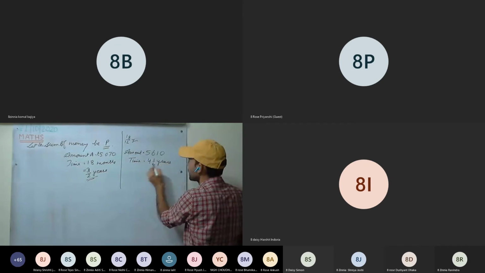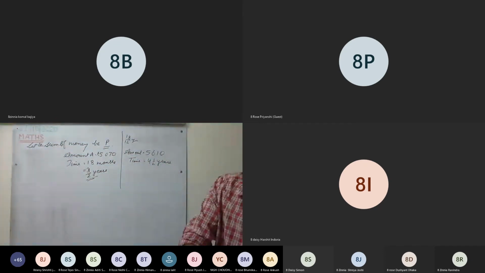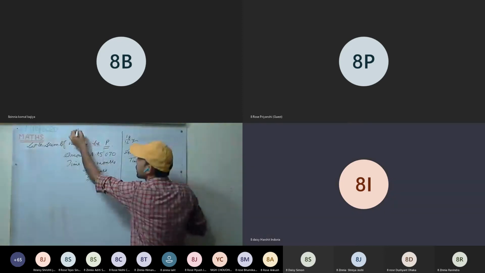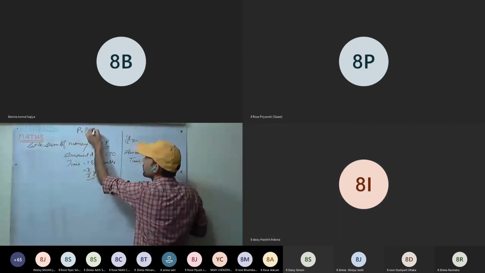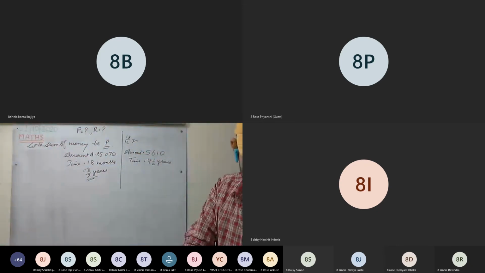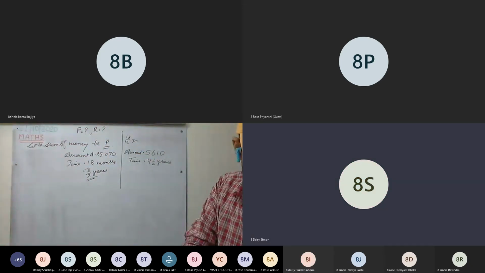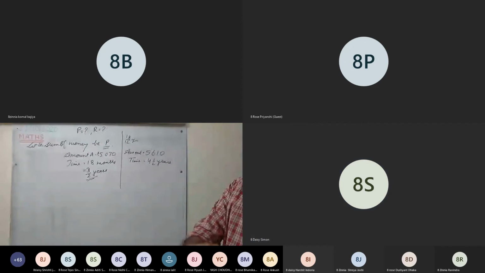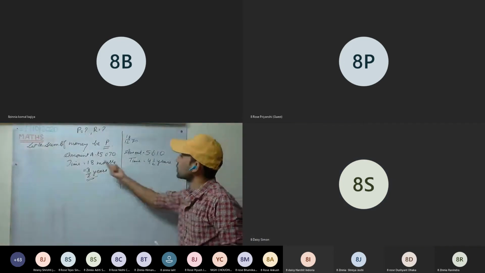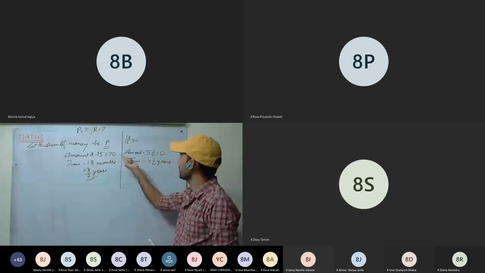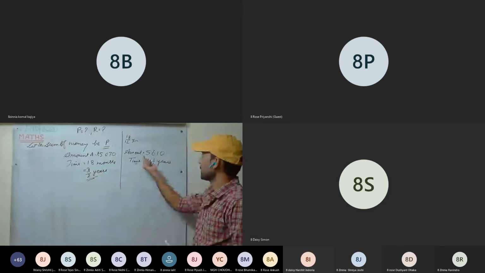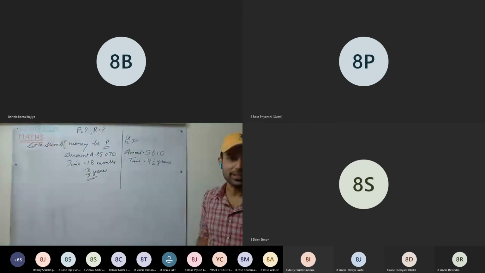Now we have to calculate the principal and the rate. Find the principal, rate of interest, and amount after 5 years. We have provided this amount and in 3 by 2 years it becomes this much. I need time to explain it.